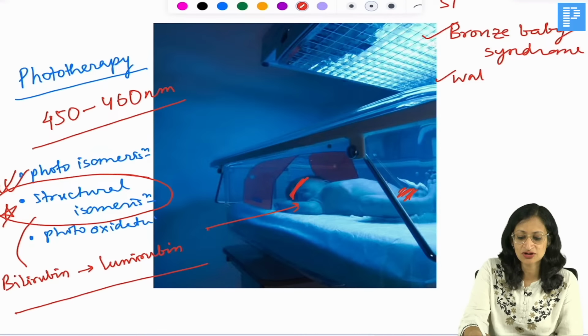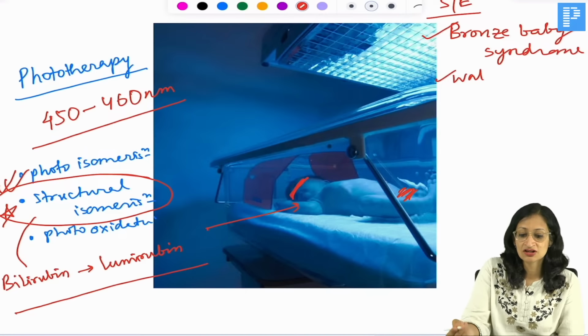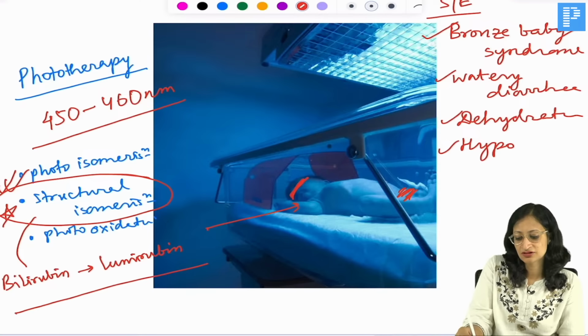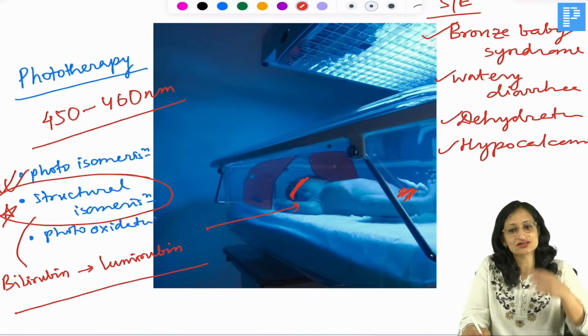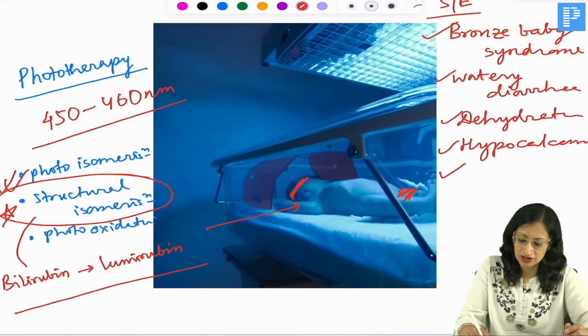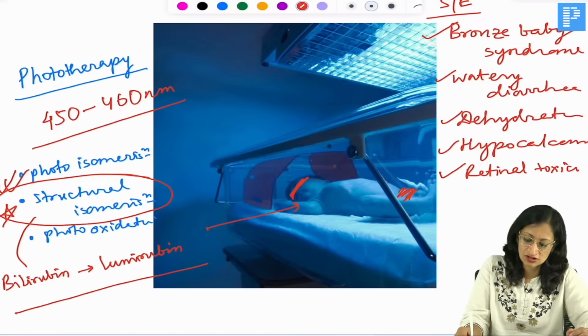So we are talking about side effects of phototherapy: bronze baby syndrome, watery diarrhea, dehydration, hypocalcemia, retinal toxicity. Because it causes retinal toxicity, we are covering the eyes of the baby by an eye band. So retinal toxicity and gonadal toxicity or mutations, right?